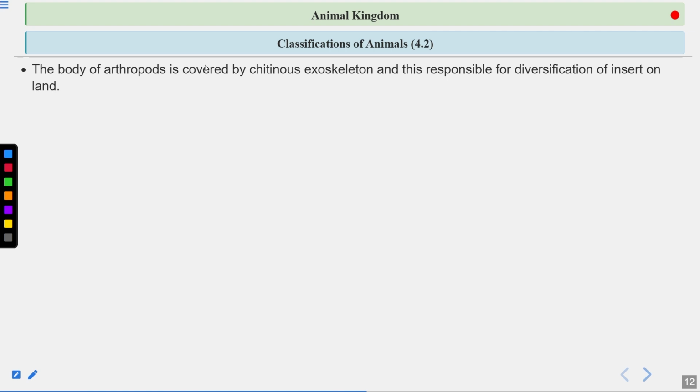The body of the arthropod is covered by a chitinous exoskeleton. This is also very important, and this is responsible for the diversification of insects on the land. This chitinous exoskeleton protects the insects, so they had time for evolution. For diversification of any organism, you require time.